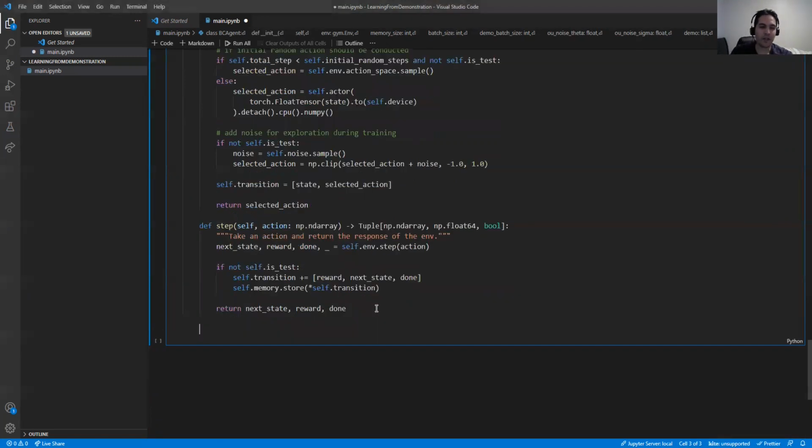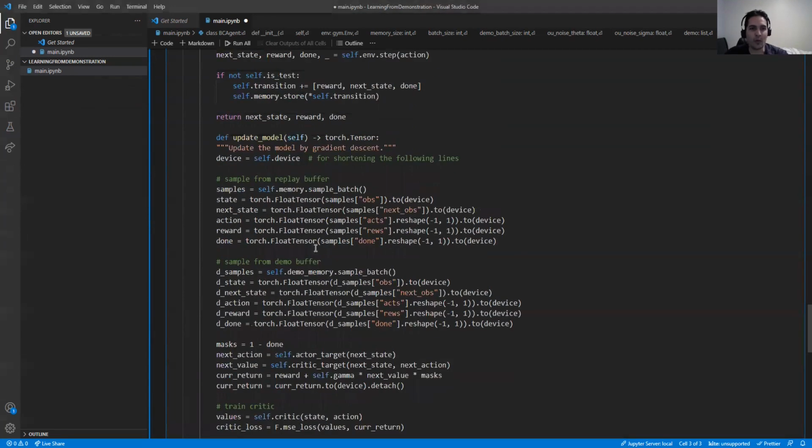So now it's time, after going some steps, we need to update the model. Suppose that we have created some trajectory, we need to update the model. And for that, we get a batch from the replay buffer, we sample from it and just convert it to torch tensors. We have sampled the state, the next state, what action should we take to go to that next state, the reward, and whether it is done or not.